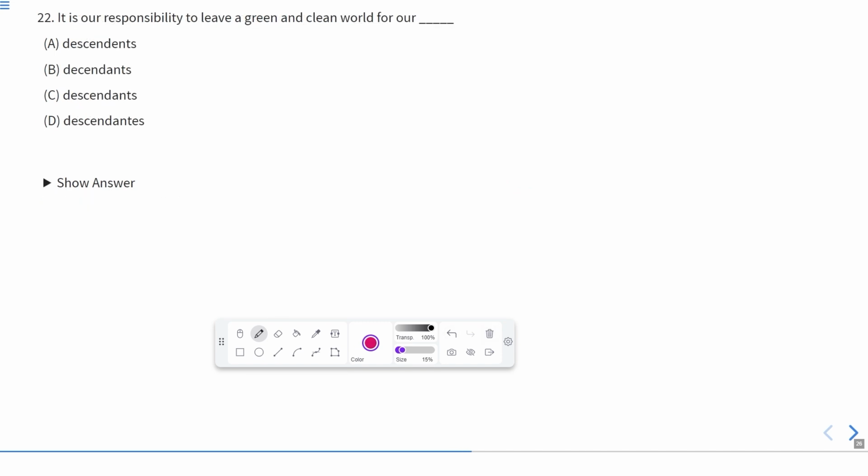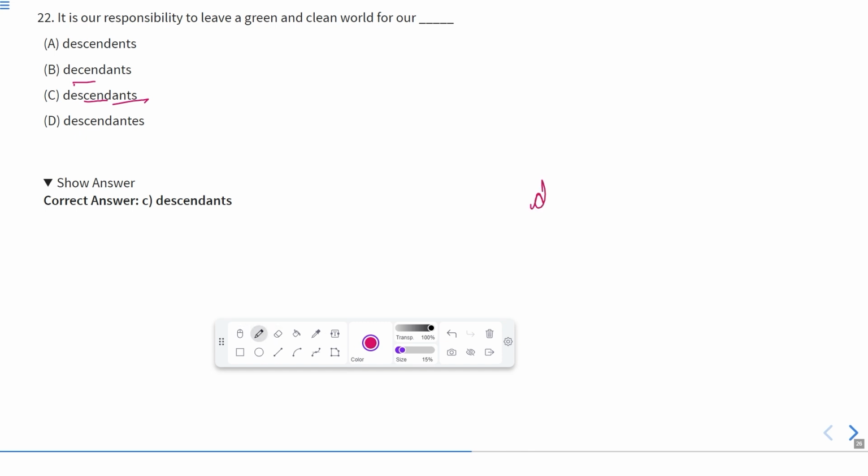It is our responsibility to leave a green and clean world for our descendants. Descendants means people who will come after us. Now the correct spelling of descendants is descend plus ants. So it should be DESCEN. So according to this, C will be the correct answer, that is DESCEN.